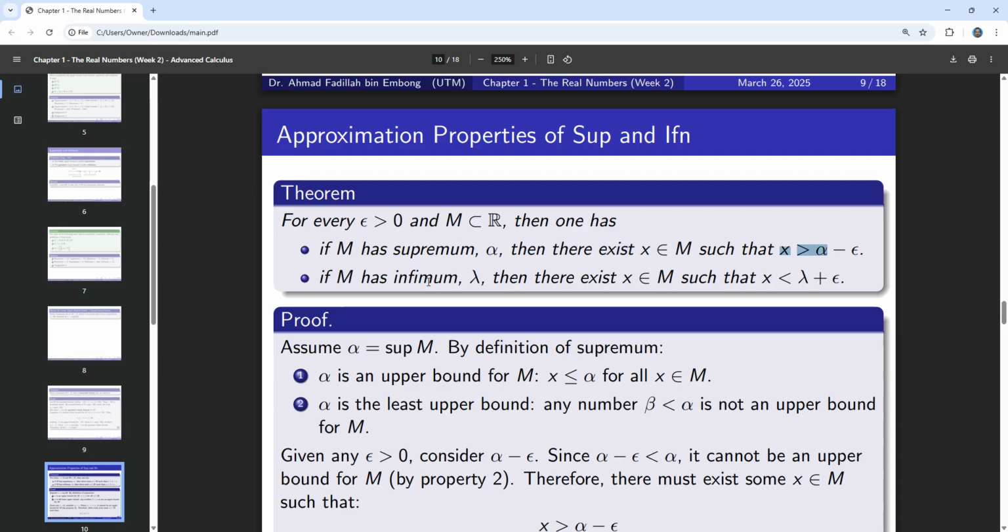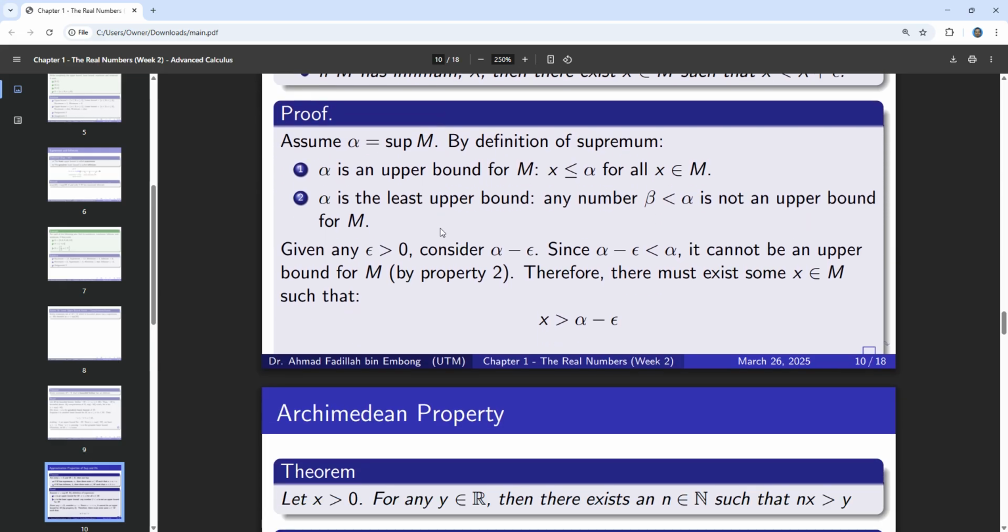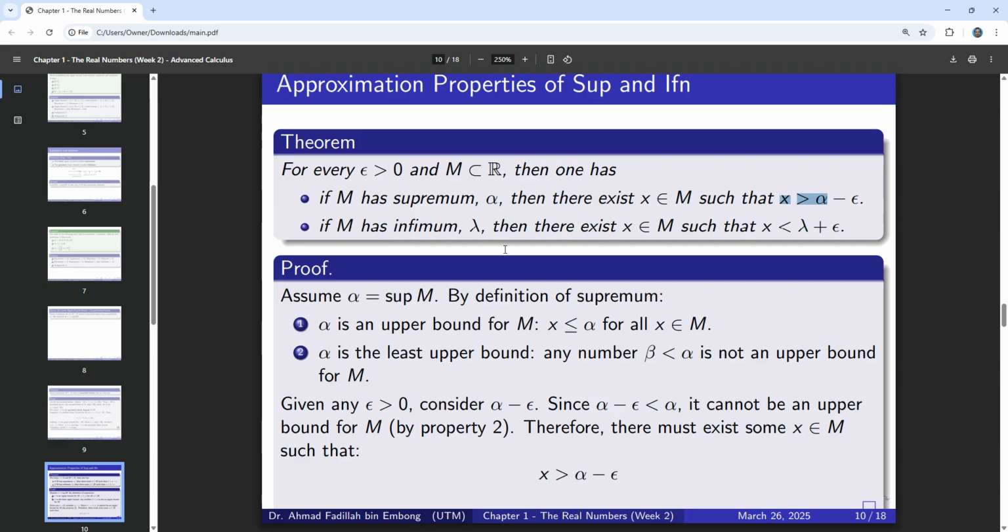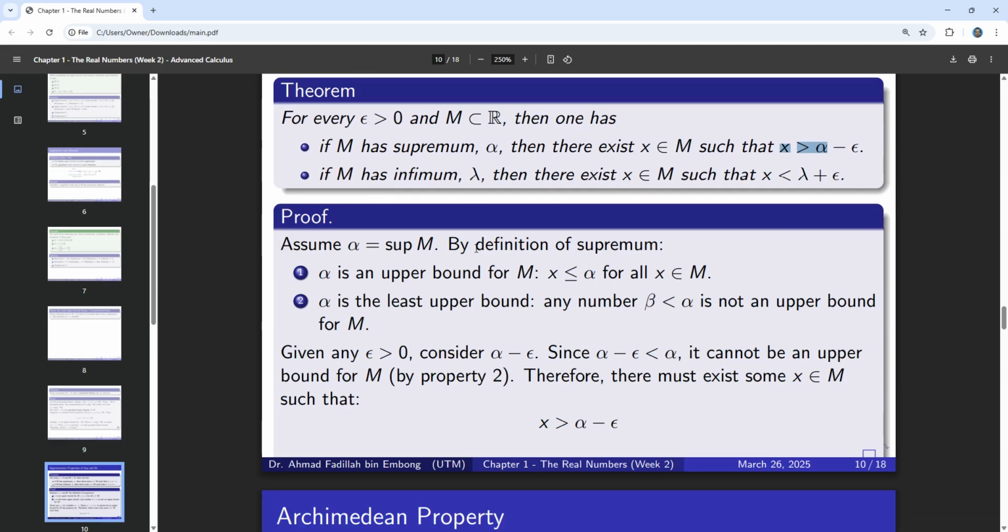Okay, so the same thing if we consider the infimum value here. The infimum part says that if we add some positive number to the infimum, you will be inside the set of M itself. So in other words, we can say that there exists x inside M such that x must be less than alpha plus epsilon here. Okay, so I'm going to prove the first part only. The second part will be your assignment. Okay, so the proof will look like this.